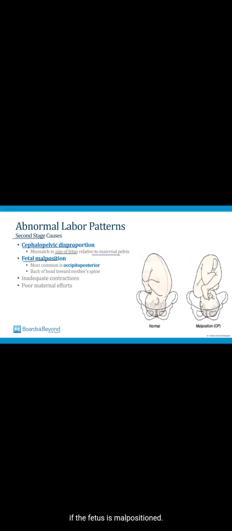You can also have an abnormal second stage if the fetus is malpositioned. The most common fetal malposition is occipito-posterior. That's what's shown in this image on the slide here. This is how the baby should normally be positioned in the pelvis, but if it is positioned this way, this is called the occipito-posterior position, and it's a form of malposition. Basically, the back of the head of the fetus is towards the mother's spine instead of towards the front of the pelvis. You can also see an abnormal second stage if uterine contractions are inadequate.